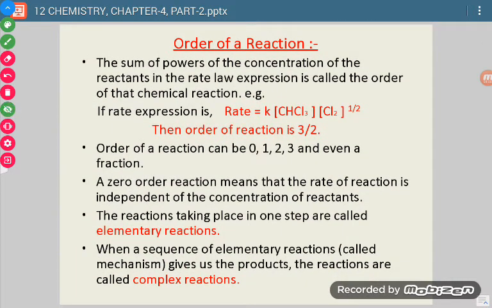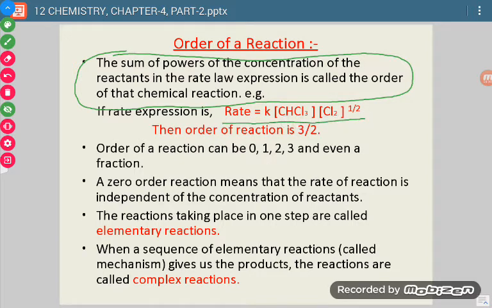Now next is the order of a reaction. How can we define the order? The sum of the powers of the concentrations of the reactants in the rate law expression is called the order of the reaction. So we first write the rate law expression, and the powers of the concentration terms of the reactants are to be experimentally calculated. Then we can define the order. The sum of those powers will be the overall order of the reaction, and the power of a particular species will be the order with respect to that species.